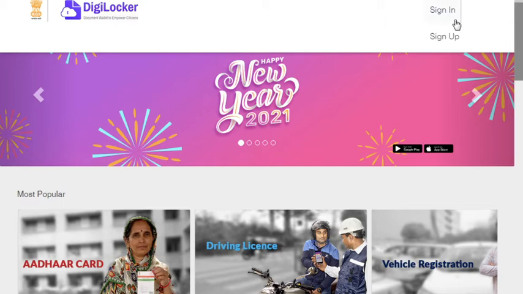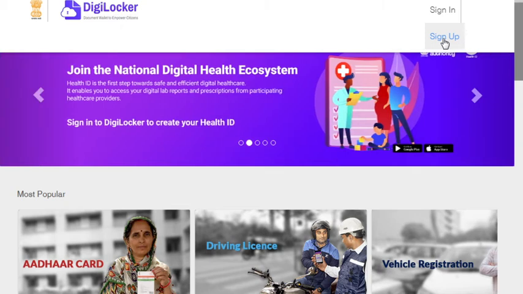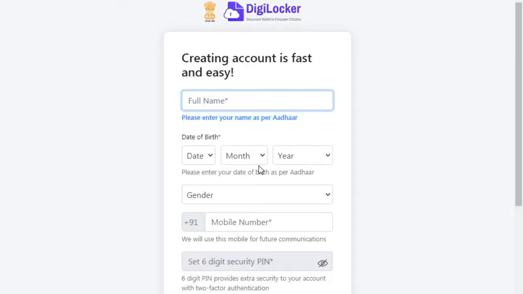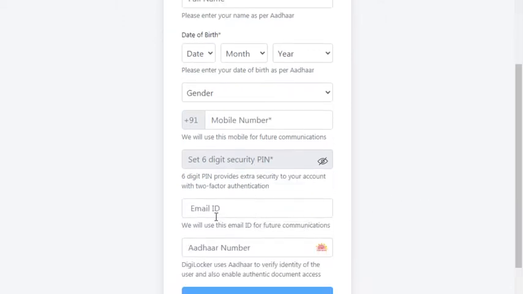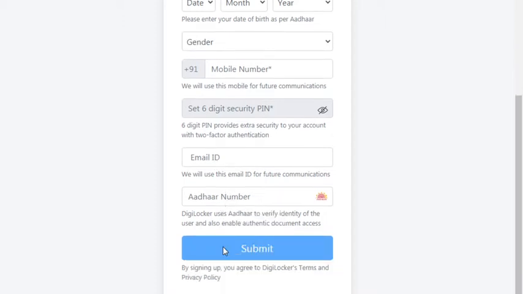Now if you are first time you can sign up. If you are already there you can go to the sign in. For example, if you are first time, just go to the sign up. Enter your name here, your date of birth, month, year, gender you select male or female. Enter your registered mobile number and you can put your password also, 6 digit, and your email ID also, and here you can give the Aadhaar number. Okay, after all this, you click on the submit button. They will send the OTP and after that your user and password will be successful.